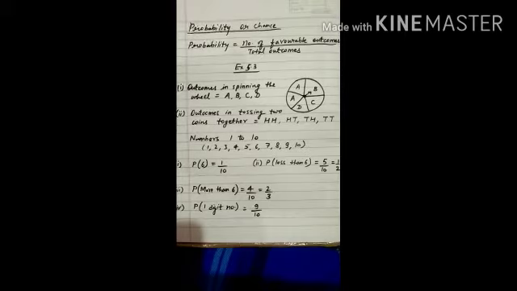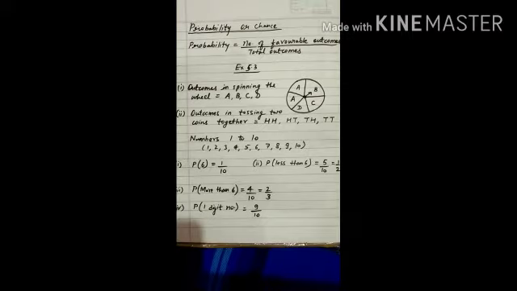Suppose there is a dice. You all know what a dice is, which is used to play ludo and many other games. It is in the form of a cube which consists of 6 faces, and there are dots on each face, 1, 2, 3, 4, 5 and 6 dots respectively. So it represents the numbers 1, 2, 3, 4, 5 and 6.